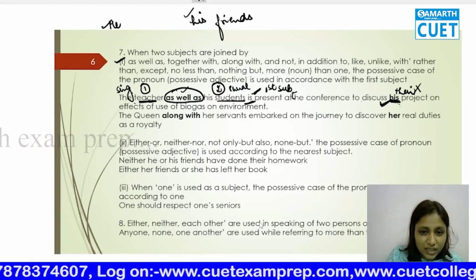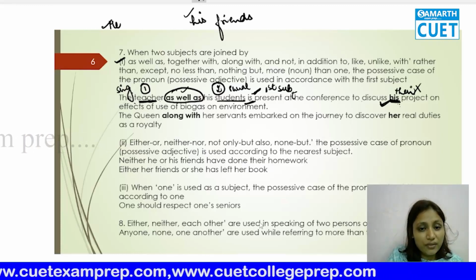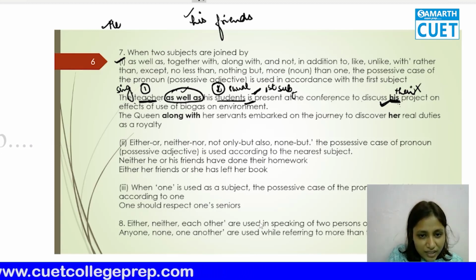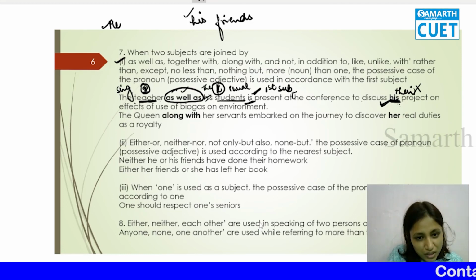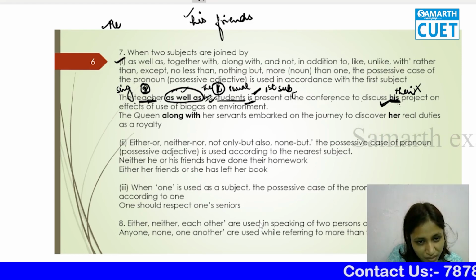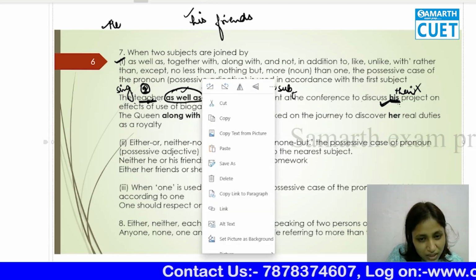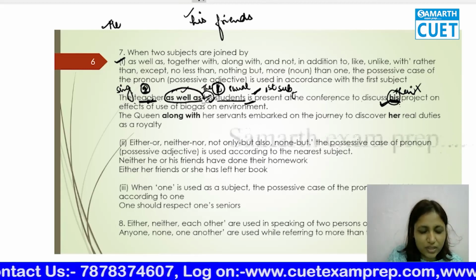Okay, that means, because the teacher is singular, I'm using is. What if we interchange the subjects? Now let's just imagine I make this first and I make this second. So read it like this. Not his, let's take the students. So see, his is coming according to the first subject. Possessive case, and all this is coming according to the first subject.